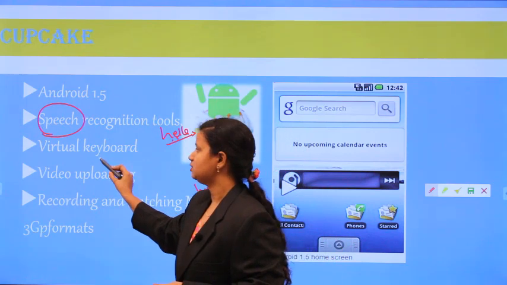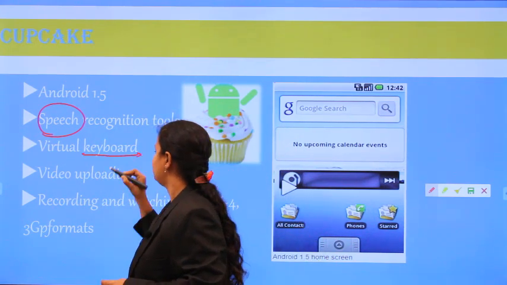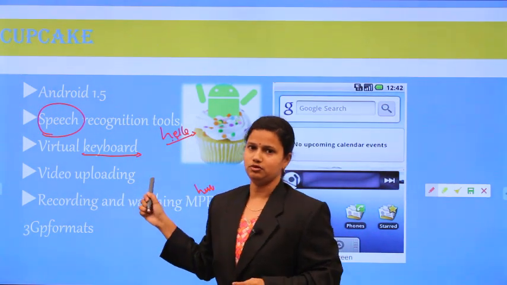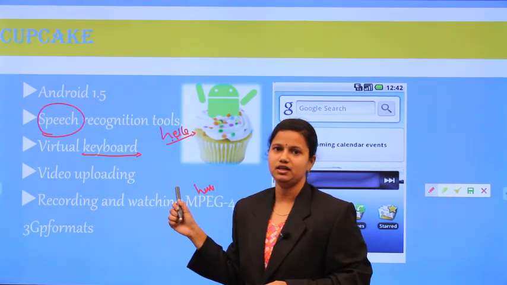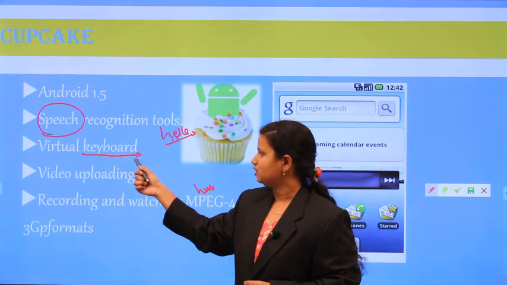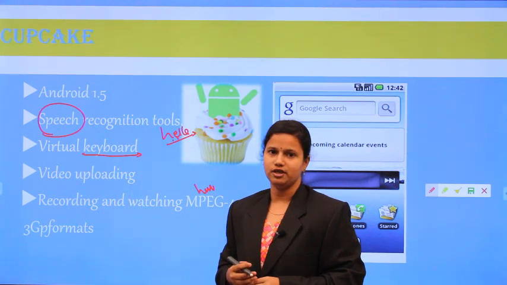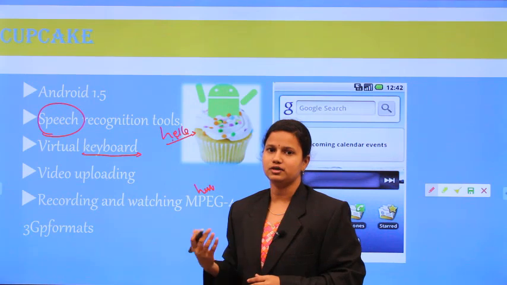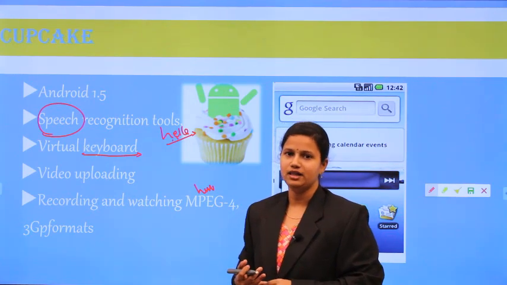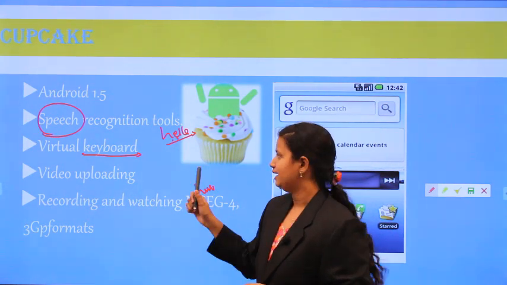And one more feature we are adding in the Cupcake is the virtual keyboard. All of you know about the keyboard. That was physically available in your mobile phones in the earlier versions. But what is this virtual keyboard? The virtual keyboard is also one of the software. When the user wants to type anything in the mobile, that input is to be available by using virtual letters.